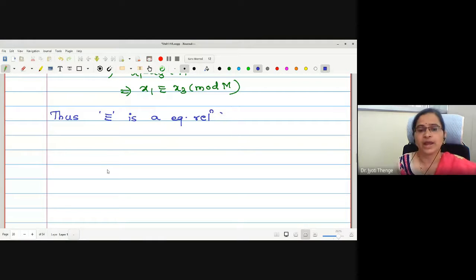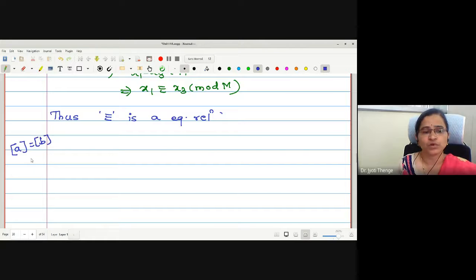Now, again we know the important property of the equivalence relation. This equivalence relation divides the given space into the equivalence classes. Why is this so? Because of this property: whenever we write two equivalence classes are equal.